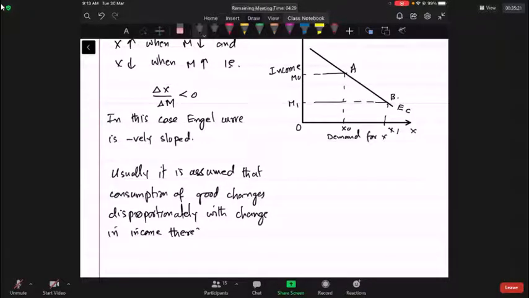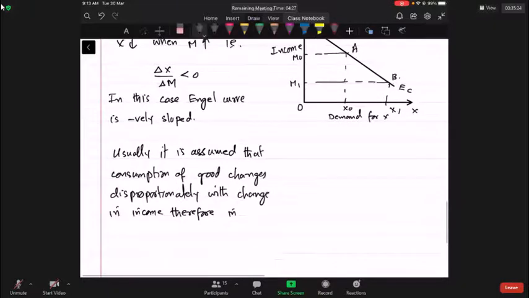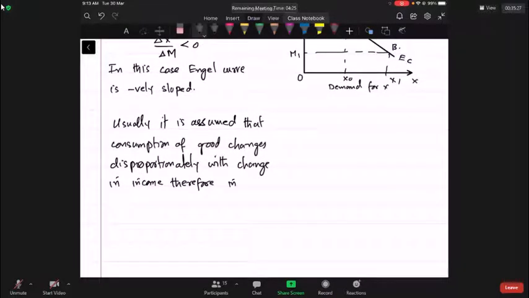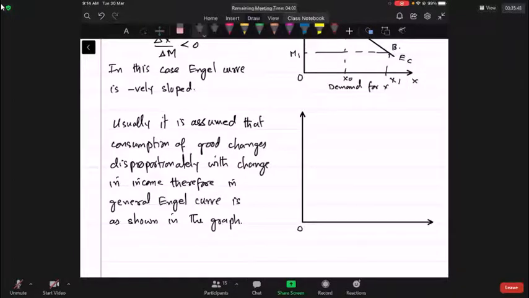Therefore, in general, the Engel curve is as shown in the graph. On the vertical axis, we are taking income as it is. Along the horizontal axis, we are taking the X commodity. So it is assumed that the shape of the Engel curve is something like this.